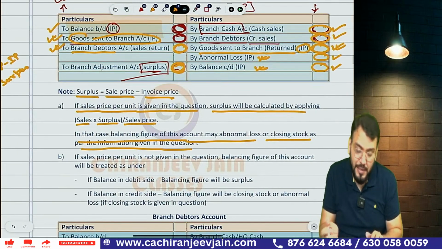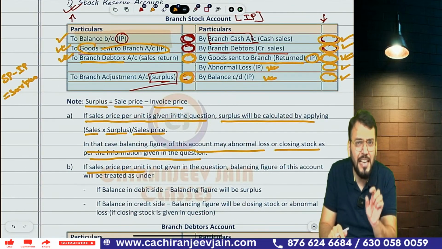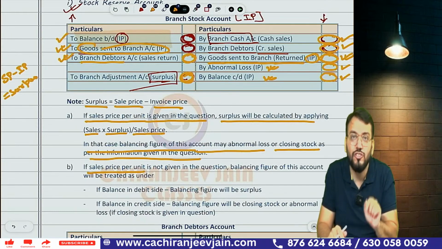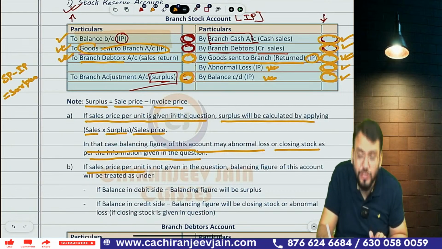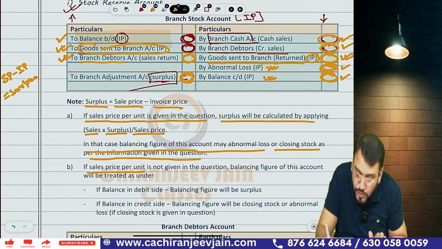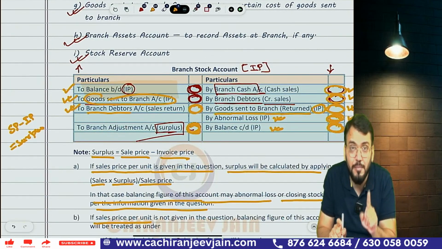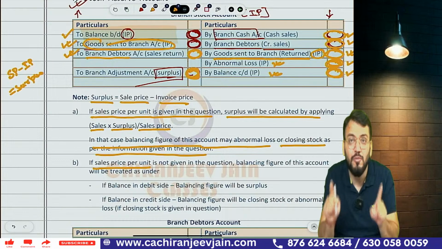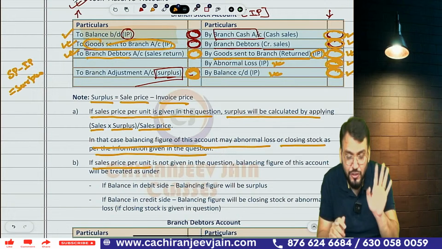But sometimes the sale price per unit is not given in the question. In that case you can't calculate surplus. Of course, they will provide you abnormal loss and closing stock. If they have given abnormal loss and closing stock, it means surplus can be calculated as a balancing figure. So sometimes sale price per unit is not given in the question. In that case, surplus will be calculated as a balancing figure. Understood this point? Yes, sir.